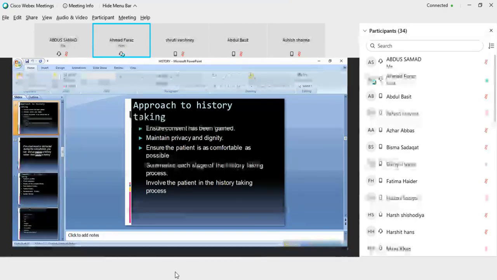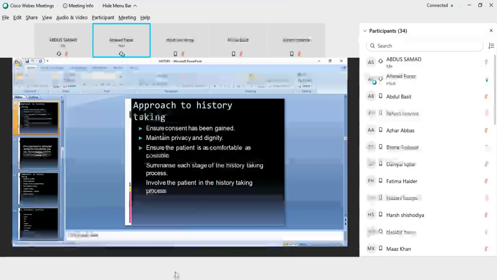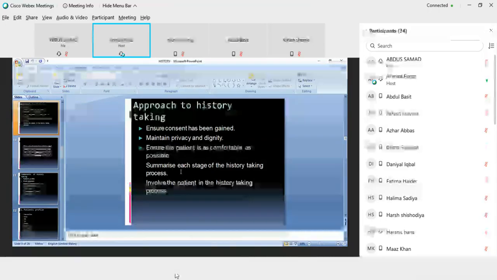First, you have to ensure the consent has been gained. You have to ask the patient, can I take your history? Can I examine you like this? And you have to maintain the privacy and dignity of the patient. If there is a female patient you are taking the history of, there should be a female attendant with her. Ensure the patient is as comfortable as possible. Summarize each stage of the history taking process and involve the patient in the history taking process. This is the approach to history taking.